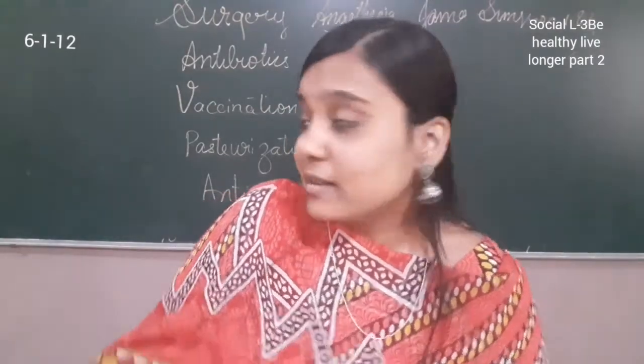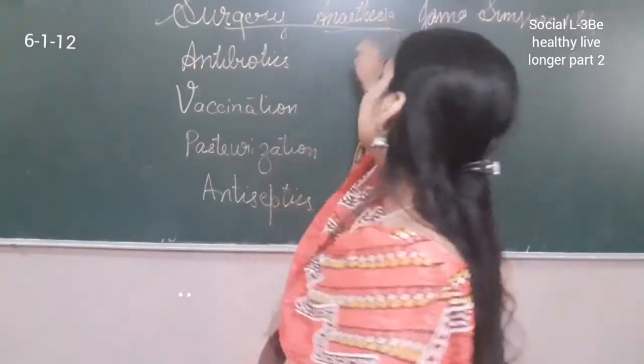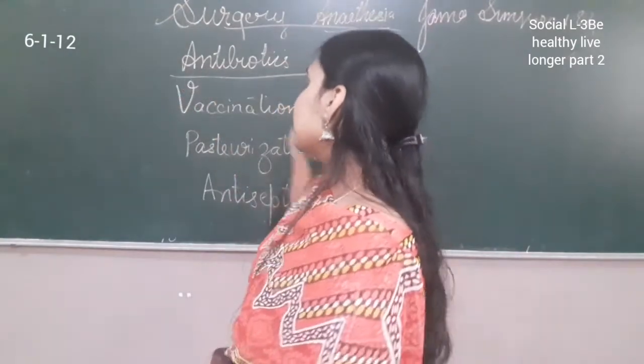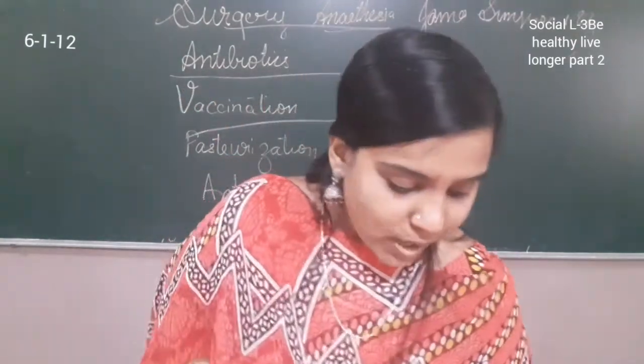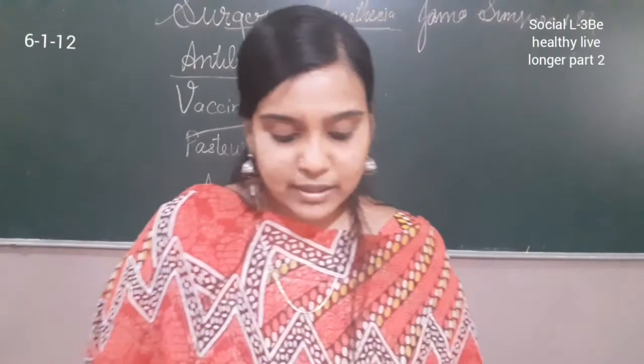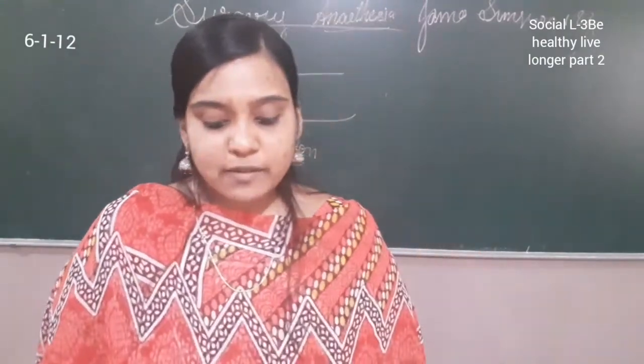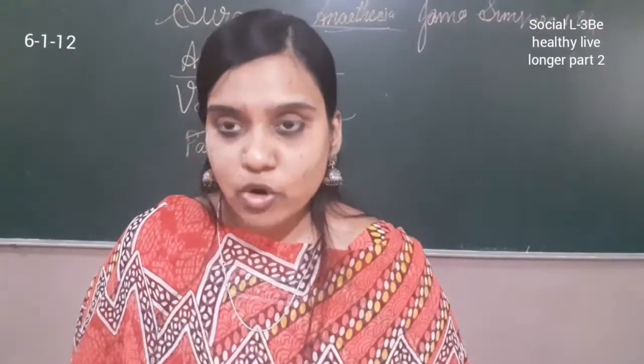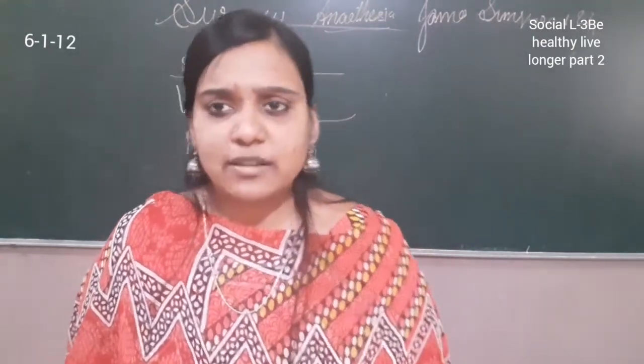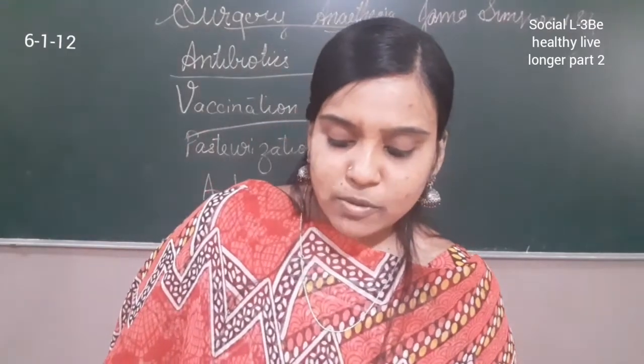Then we have, okay, this was about surgery and anesthesia, and this was about antibiotics. Next we have vaccination. We need to make ourselves immune or resistant to infectious diseases such as cholera, tuberculosis and smallpox. We have our immune system, which will protect us from these.